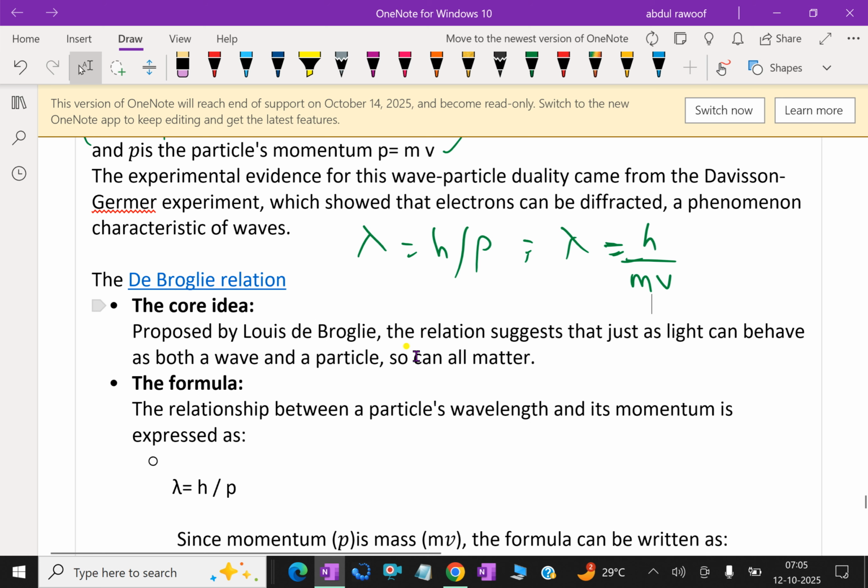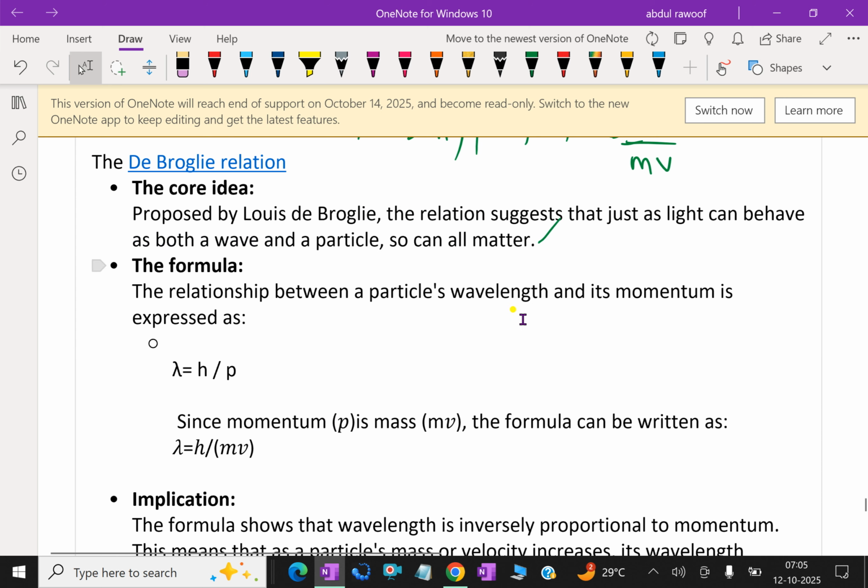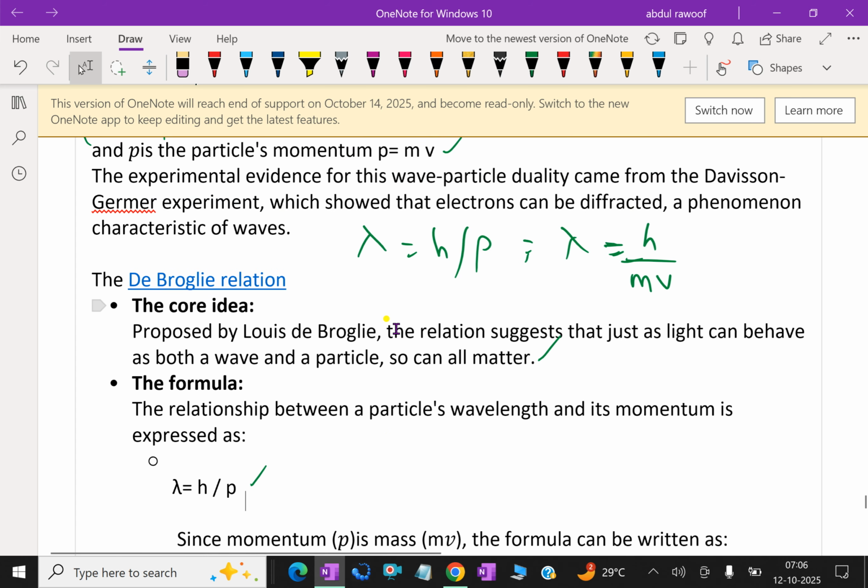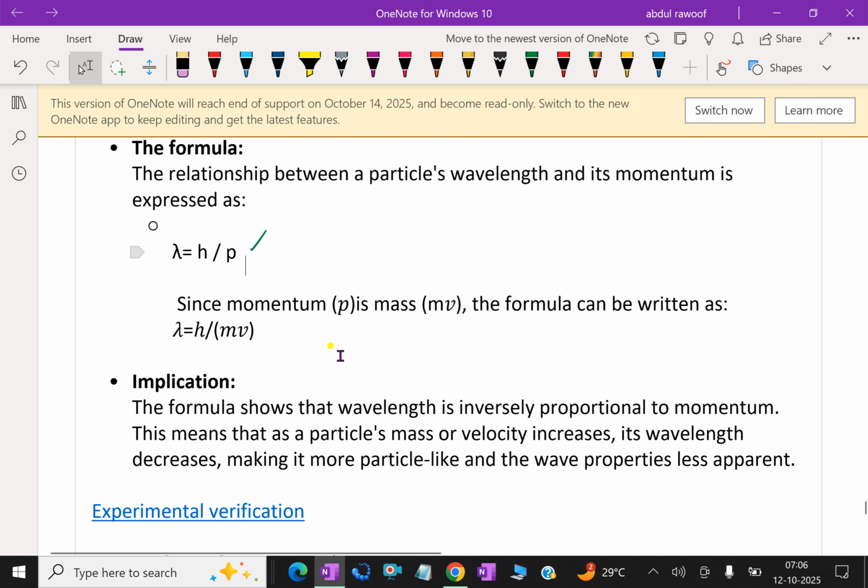The core idea proposed by Louis de Broglie suggests that just as light can behave as both a wave and a particle, so can all matter. The relationship between a particle's wavelength and its momentum is expressed as lambda equal to h by p. Since momentum p is mass times velocity, the formula can be written as lambda equal to h by mv.